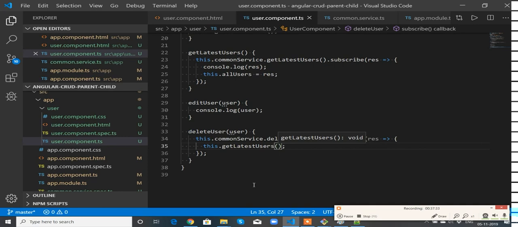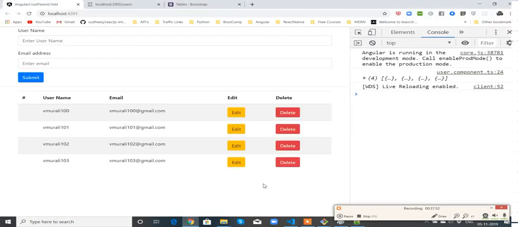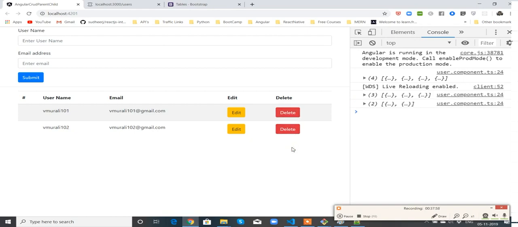So in server now 4 minus 1, only 3 records available, but in UI still 4 will be there. By calling this method once again, I am making sure that whatever information is available in server, the same will be updated in UI as well. Now let me delete VM only 100. Perfect. So delete functionality is done.